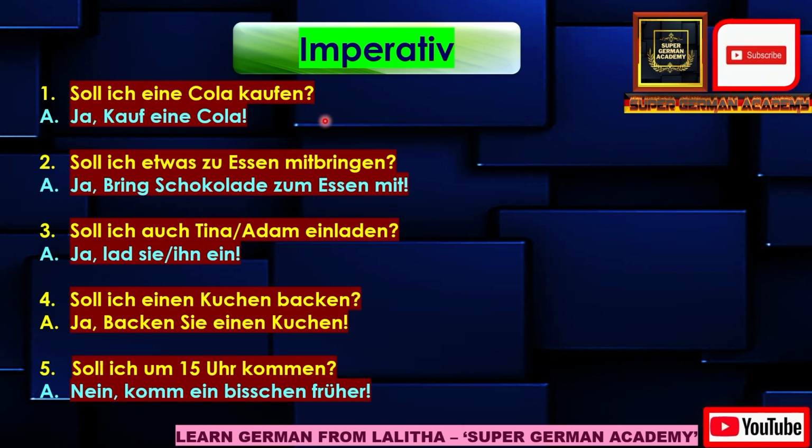Here the du format is used. So "Ja, kauf eine Cola." It means yes, you buy a cola. You remember for du, the conjugation for kaufen is "kaufst du eine Cola". So that -st will be removed and du will be removed, and lastly an exclamation mark will be added for the imperative sentence of du. So it becomes "Kauf eine Cola!" So applying the format for the imperative sentence, give the answers accordingly.